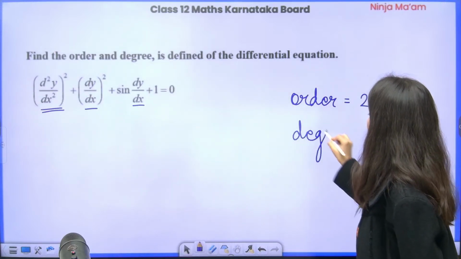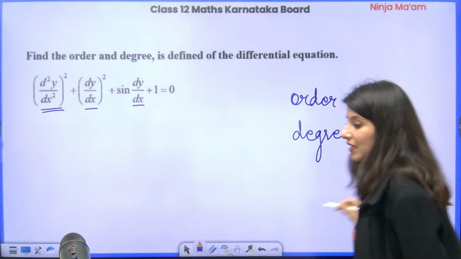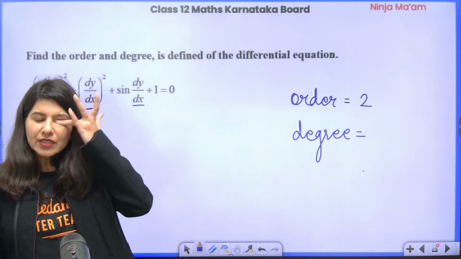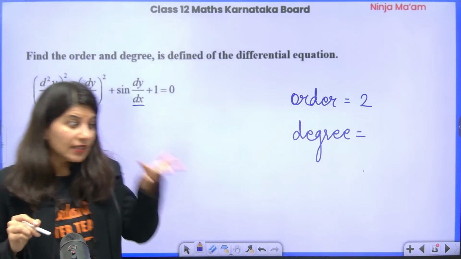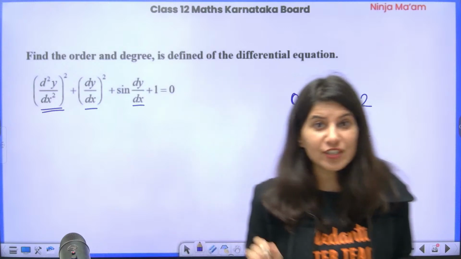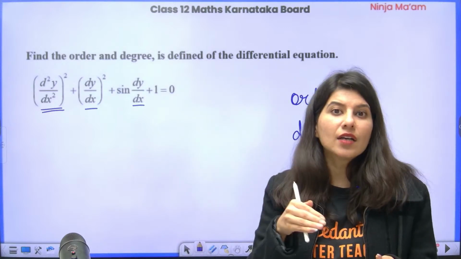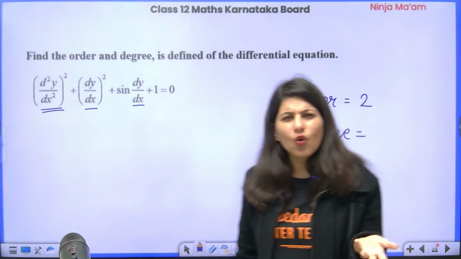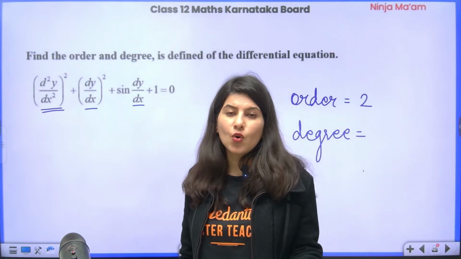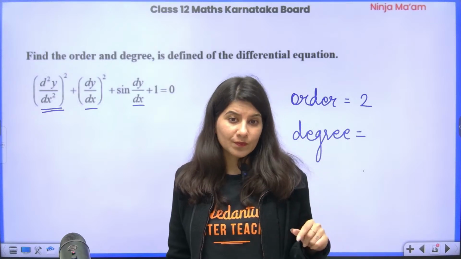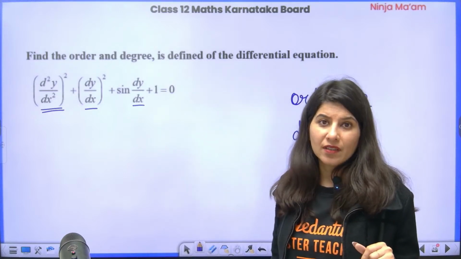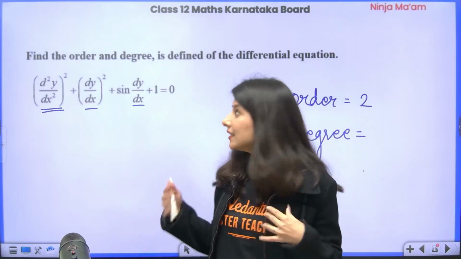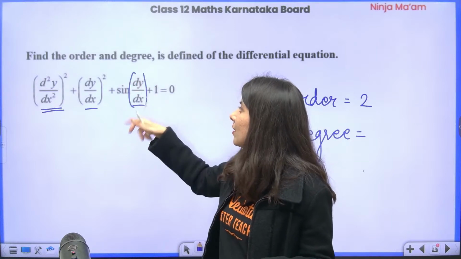Now when it comes to degree, you have to be very, very careful, because yes, Saujanya, absolutely right. For degree you have to understand that no differential coefficient should be stuck inside any function. Log dy by dx, no. Sin dy by dx, no. E power dy by dx, no. It should not happen. And if it is happening, try to rescue dy by dx. Try isolating dy by dx.